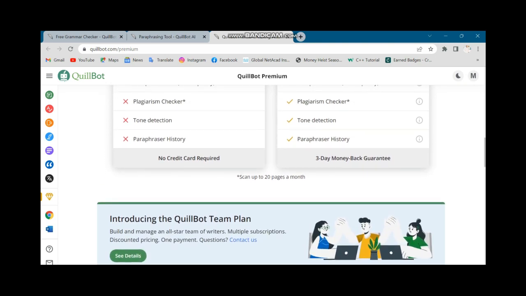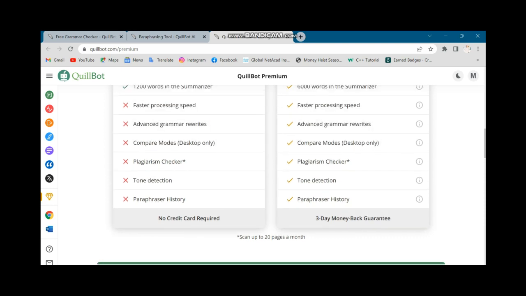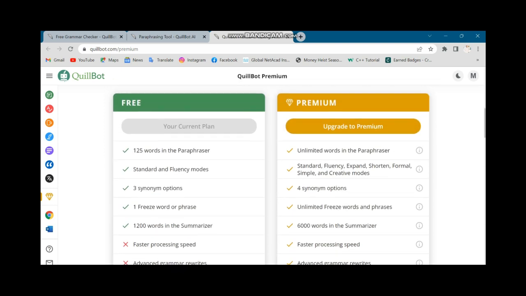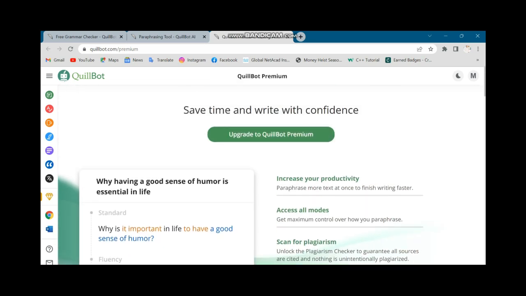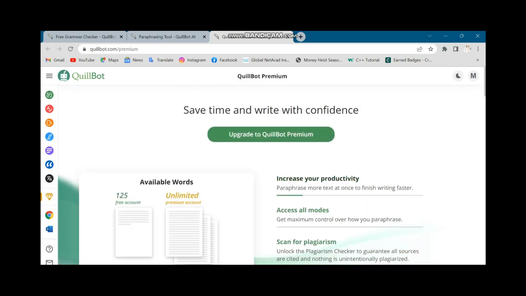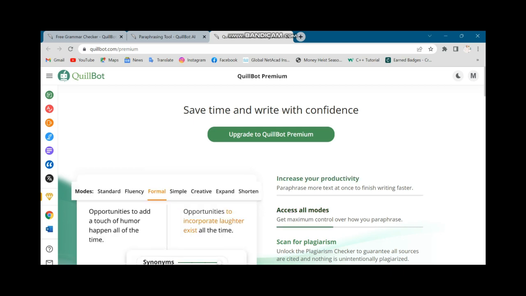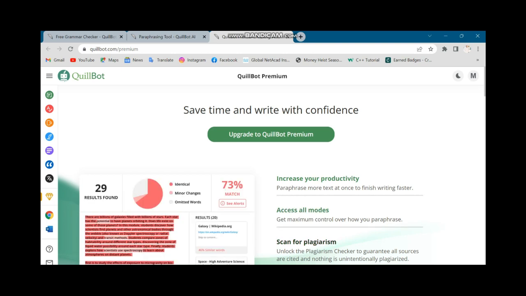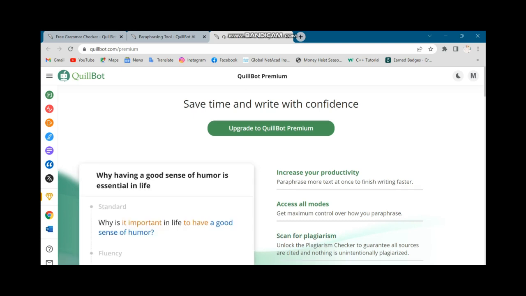It also gives us the scanning utility if we have a paid version. So this is QuillBot, and we can use it for our ease. QuillBot is a very good and useful tool for a freelancer or a content creator, or we can save ourselves from plagiarism.